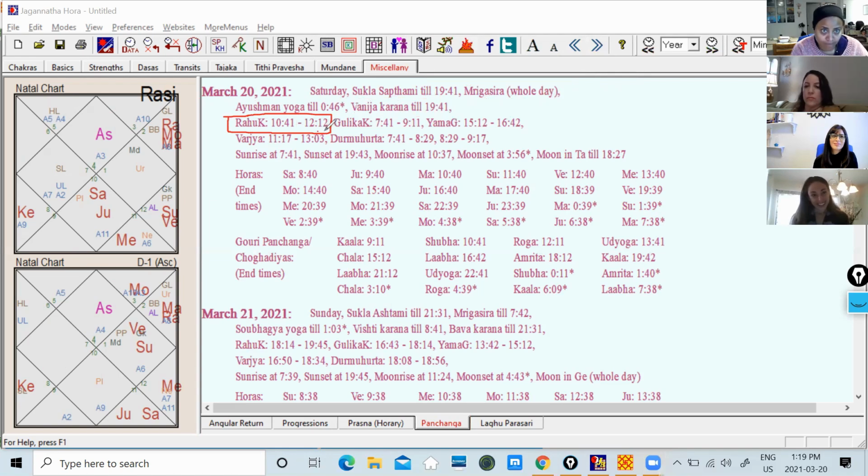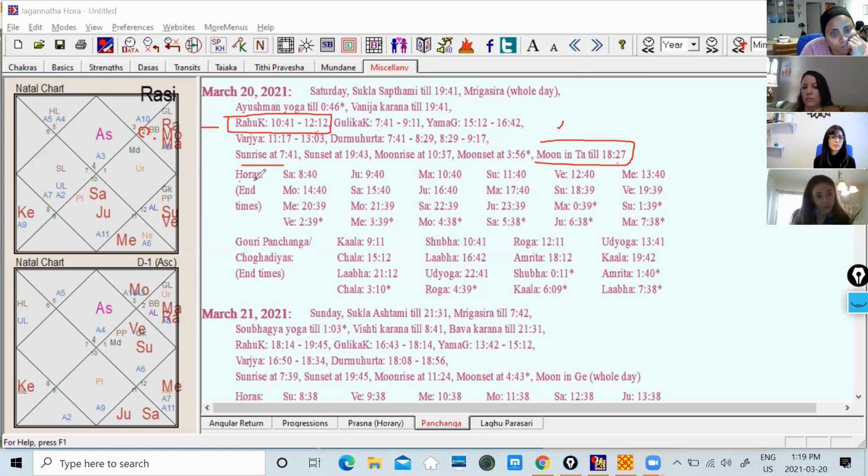It's going to be bad. And you see, that's the reason yesterday, when I was planning when to start the class, this was in my mind. I cannot start class at 12 noon, right? Or 11:30, because the Rahu Kal was going on today. And we started at 12:30. So this is what we need to know. And then you see sunrise at 7:41 in Edmonton. Moon is in zodiac sign Taurus till 6:27. So if you see, moon is in Taurus right now, this is Taurus, right?